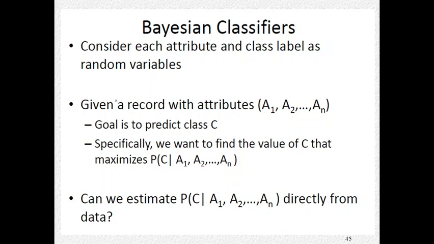For the Bayesian classifier, you can consider each attribute and class label as a random variable. The attributes are A1, A2, AN. The goal is to predict a class C for each instance, so we want to find the value of the class given these features.